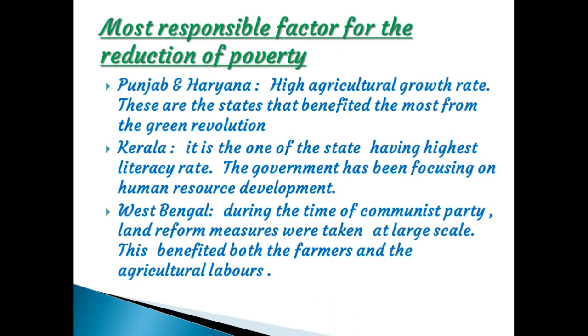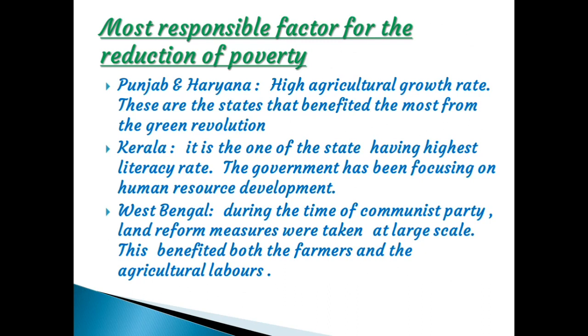Then West Bengal. During the time of the Communist Party, land reform measures were taken at a large scale. You studied land reforms in the history text. Land reform measures were taken on a large scale under the Communist Party. This benefited both the farmers and the agricultural laborers. That led to declining poverty in West Bengal. In Punjab and Haryana, there was a high agricultural growth rate because of the Green Revolution.